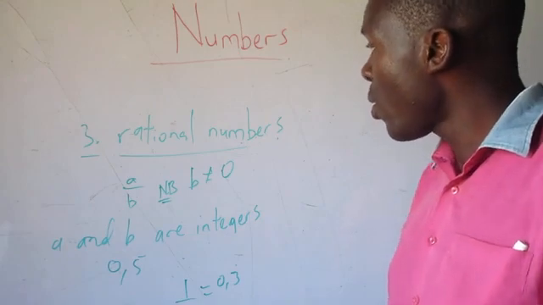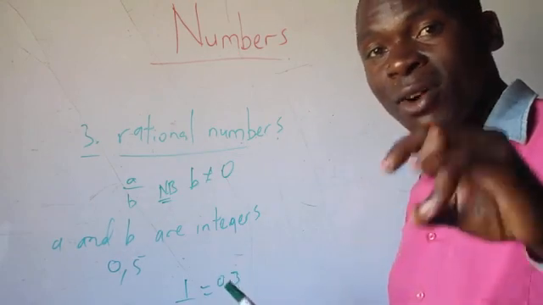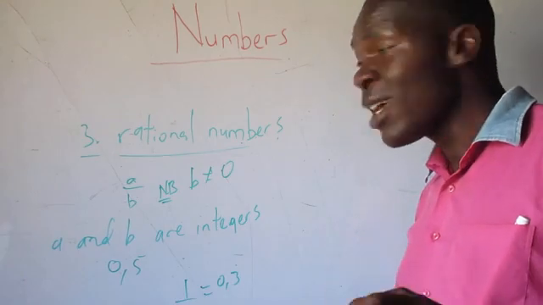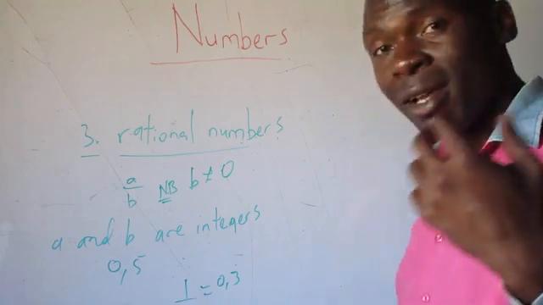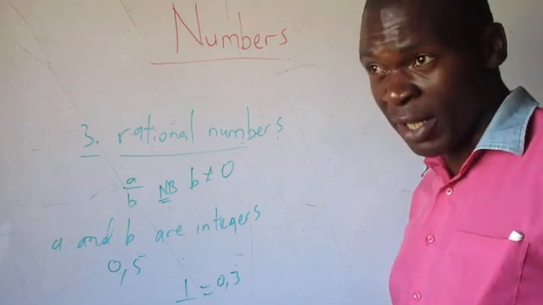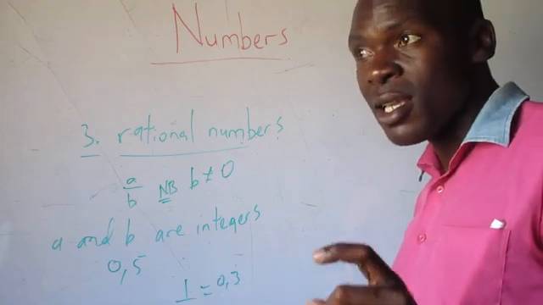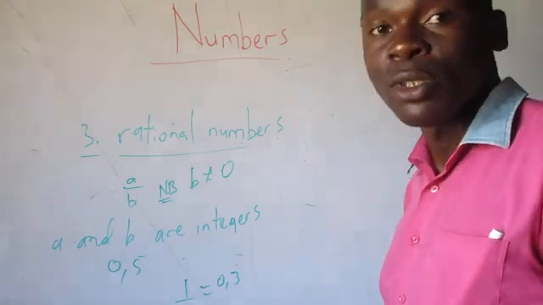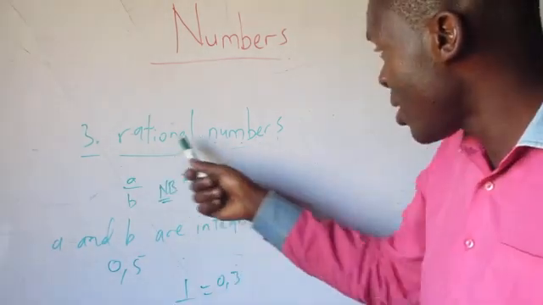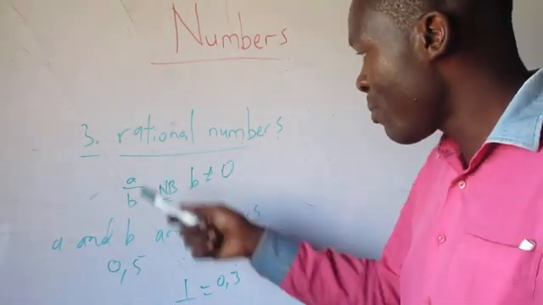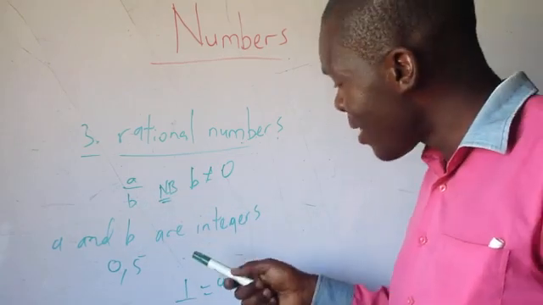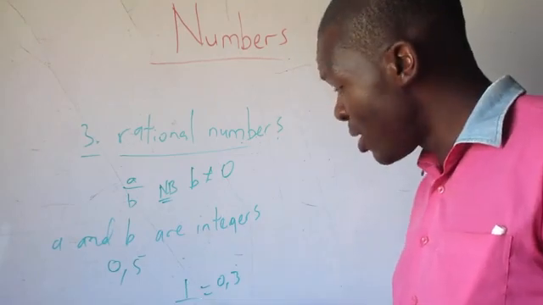As a fraction. So when you think of rational numbers, think of terminating decimals, think of recurring decimals, think of proper fractions. If I'm saying proper fraction, for example, 1 over 3 is a proper fraction. The numerator is smaller than the denominator, so it's a proper fraction. When we talk of improper fractions, they are also rational numbers, because they can be expressed in the form a over b. An improper fraction is whereby the numerator will be bigger than the denominator.